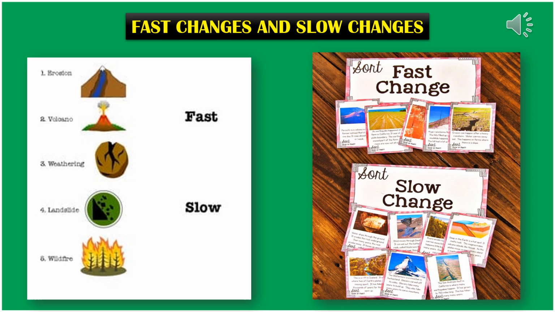Now, the changes that take a long time to complete are called slow changes. Suppose I'm giving you an example like growing. Earlier we were very small when we were in class 1, 2, 3 and 4, but now we have grown up, and it took a longer time, isn't it? So that type of change is known as a slow change.